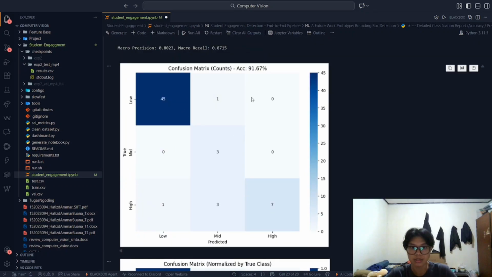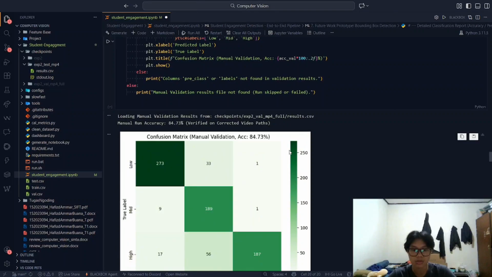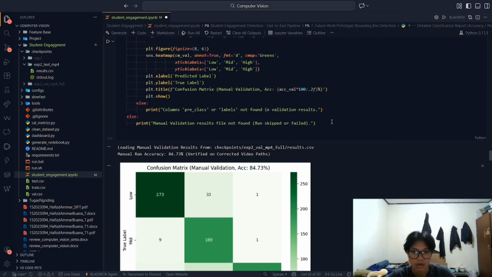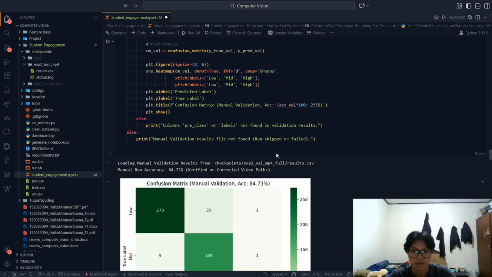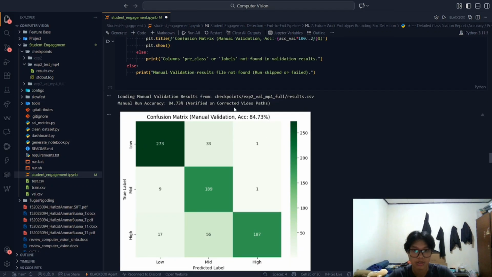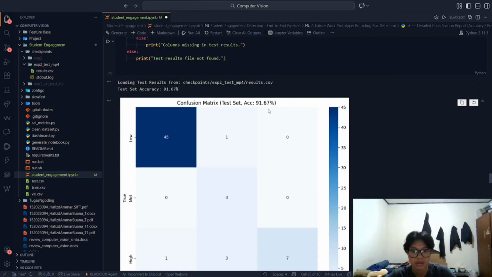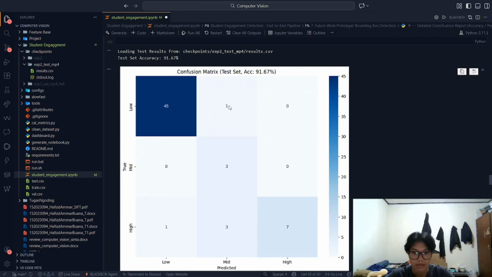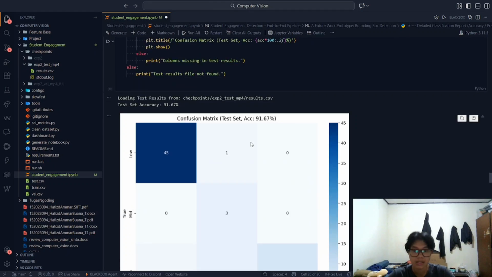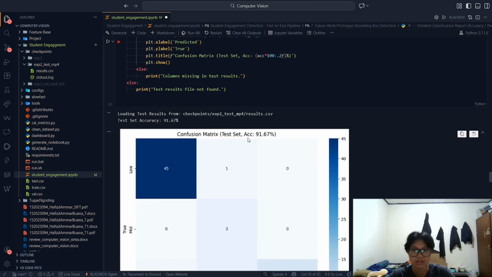And here is the confusion matrix. On the validation dataset, which we use for hyperparameter tuning, the model achieved 84% accuracy. Meanwhile, on the testing dataset, the accuracy increased to 91%. This indicates that the model performs well on new and unseen data.